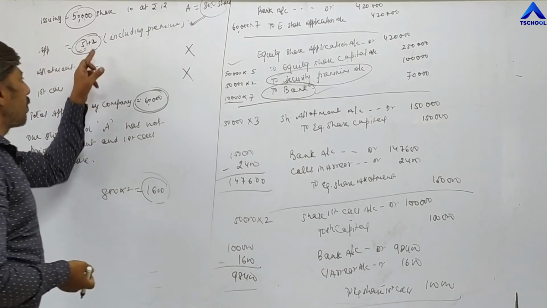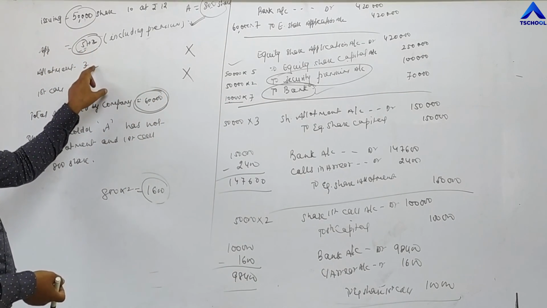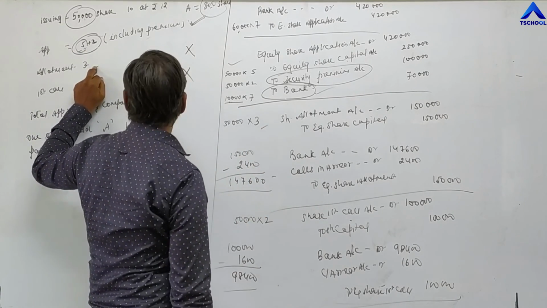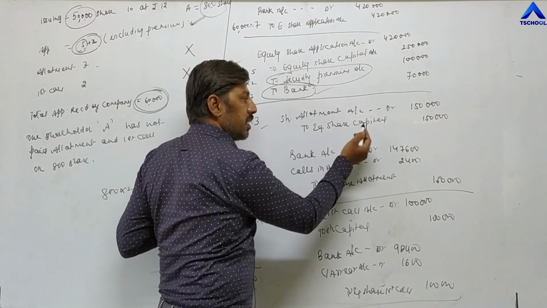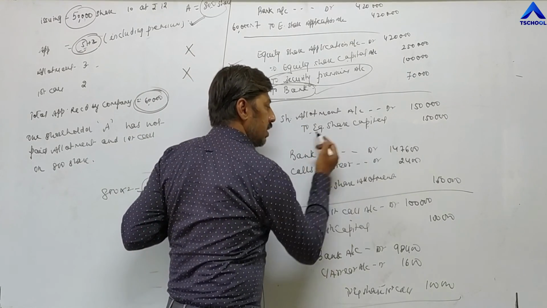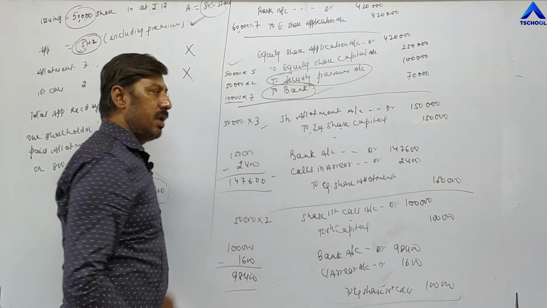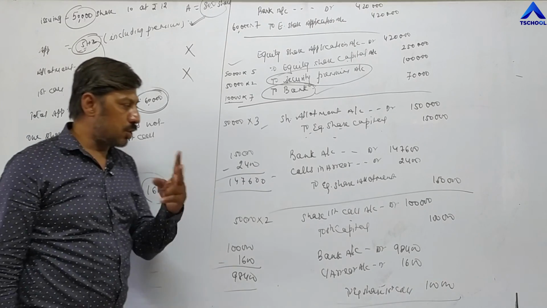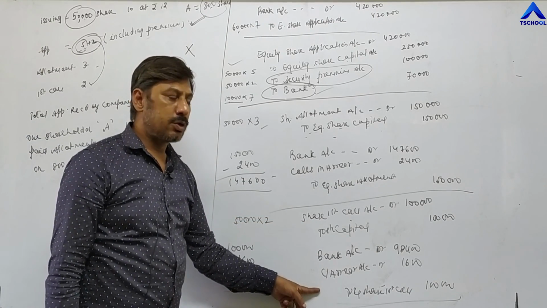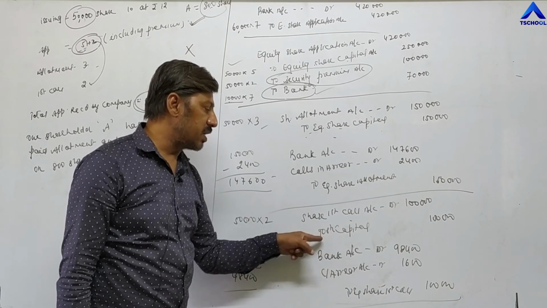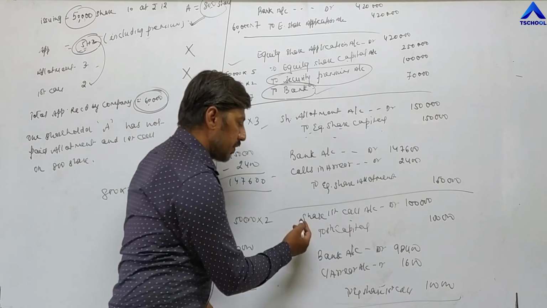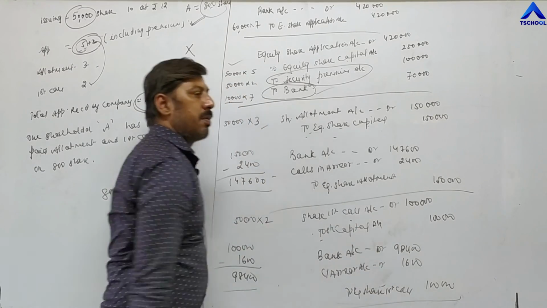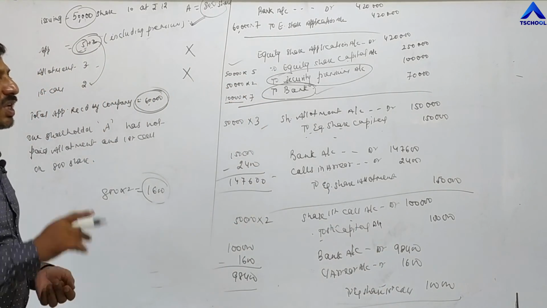If the premium amount, 2 rupees, is given at the time of allotment, then out of these two entries, in which entry do we have to show security premium? In the entry where capital is written: 2 equity share capital along with 2 security premium. If premium is given at the time of the first call, then we have passed two entries for the first call, 1, 2. In which entry do we show security premium? Where we have written capital. Share first call account debit, 2 equity share capital account and 2 security premium. So security premium is always shown along with capital.